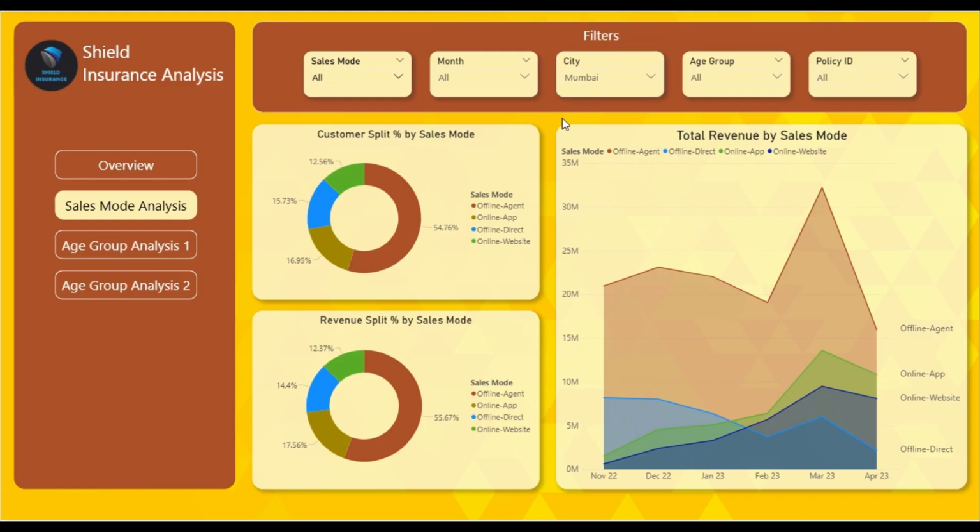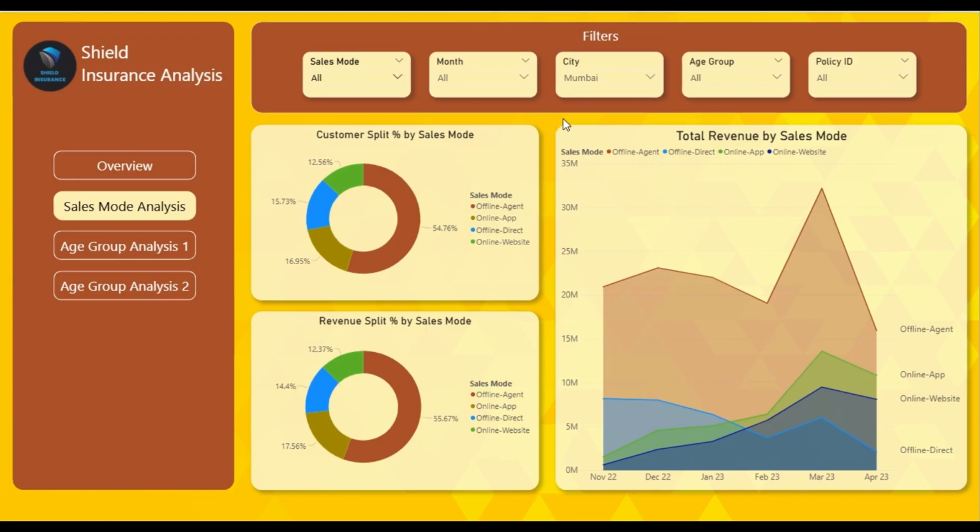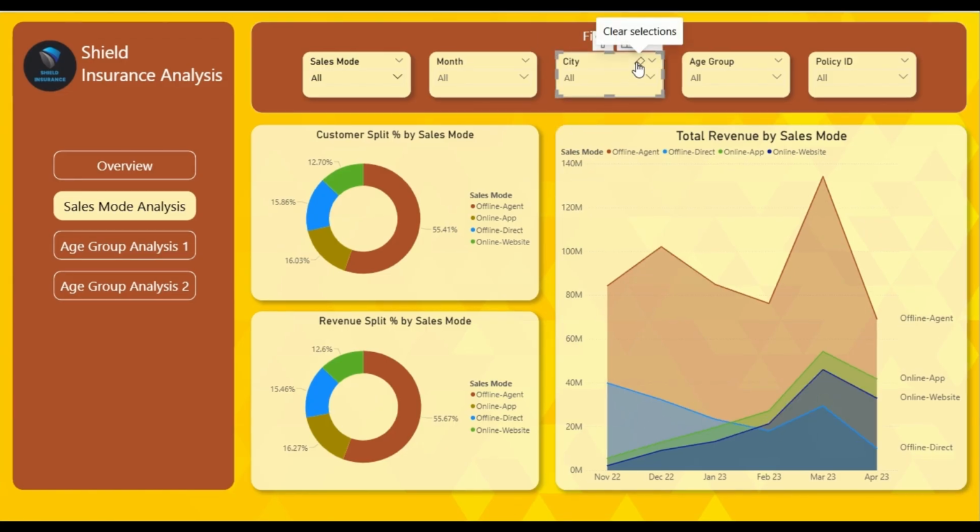Offline agents are still the most preferred sales mode by the customers, as offline agents offer personal guidance and they tell you the technical know-how of what to do and what not to do. And therefore, this sales mode helps Shield Insurance generate a high number of customers as they are the most preferred sales mode by the customers. Now let's move on to age group analysis part 1.